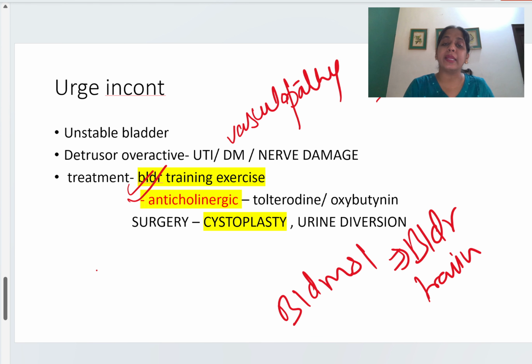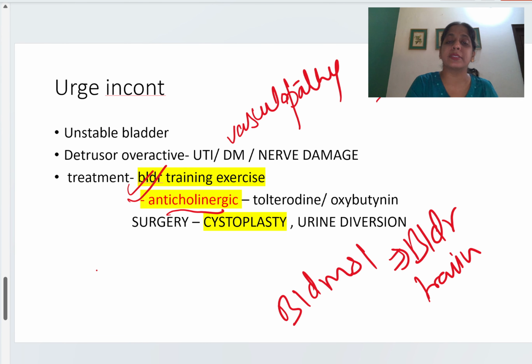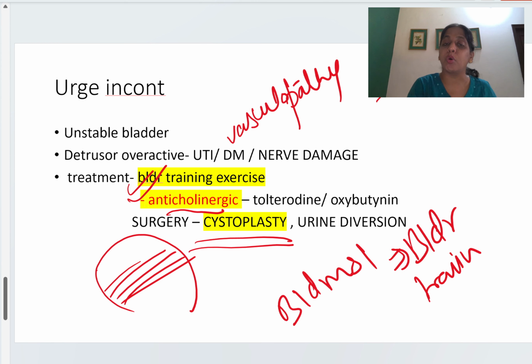And here the treatment of choice is anticholinergics, because anticholinergics make the bladder muscle relax. The drugs are tolterodine and oxybutynin. And the surgery which we do is cystoplasty, which means operating on the whole bladder, or we do urine diversion.